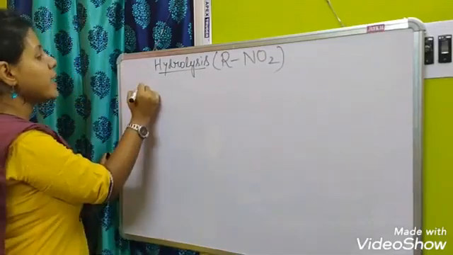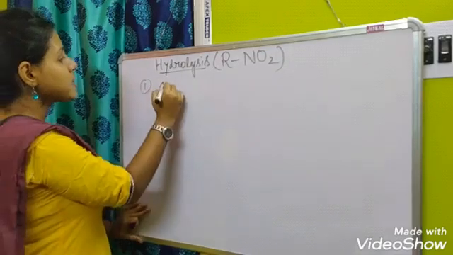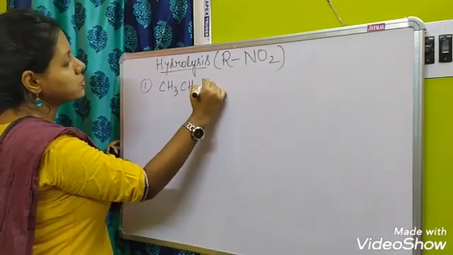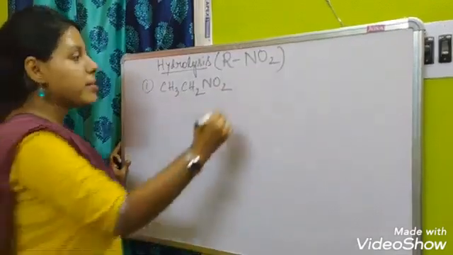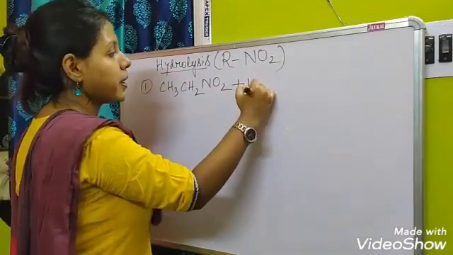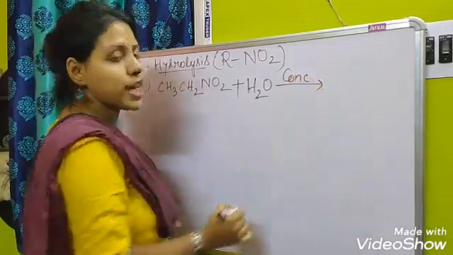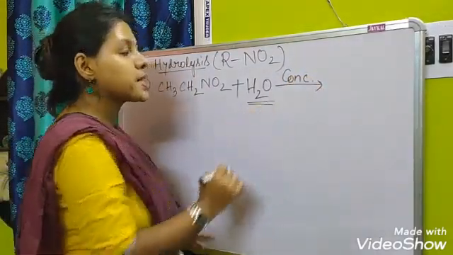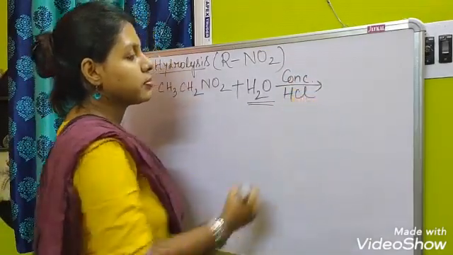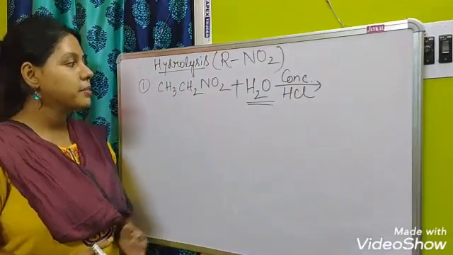So first we take the example of a primary nitroalkane, that is CH3CH2NO2. Here I am adding concentrated acid and water. As we are doing hydrolysis, the presence of water is very important. So here I am taking concentrated HCl in presence of water. What will happen here?